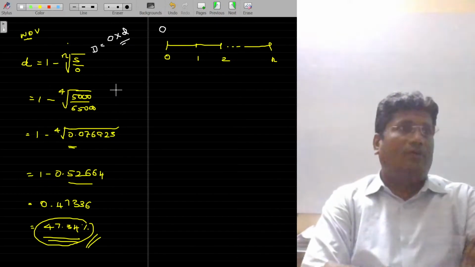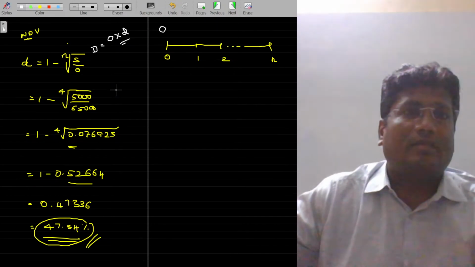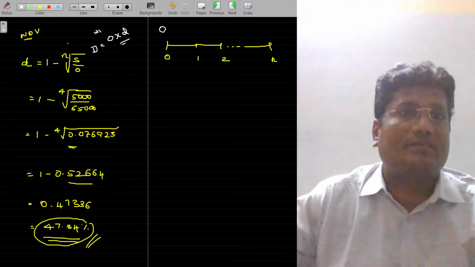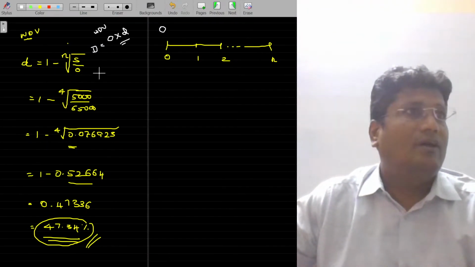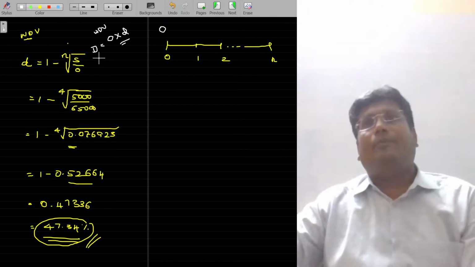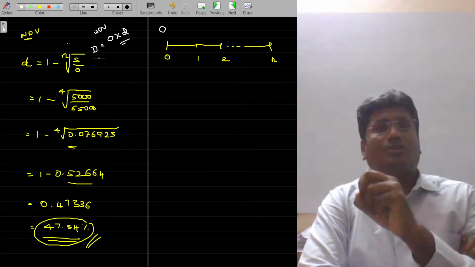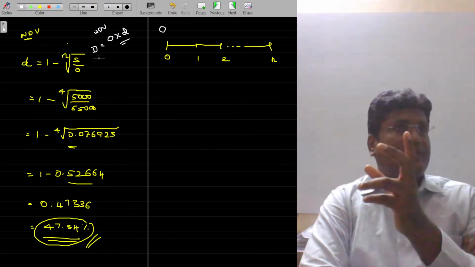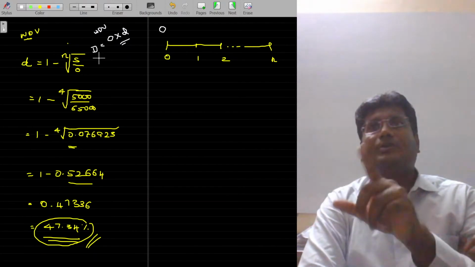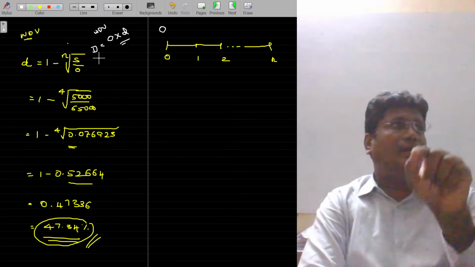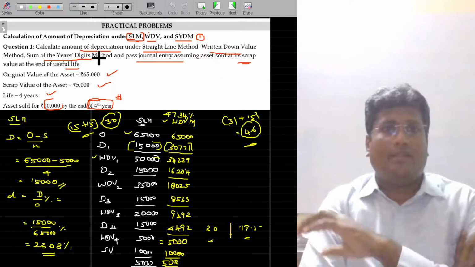O is the original value, and either O or sometimes WDB. Most of the cases it is WDB only, no? In the case of WDB method, we are going to depreciate only based on the WDB value. So, amount of depreciation is equal to value of the asset into rate of depreciation. The rate of depreciation is represented as small d, already explained here.